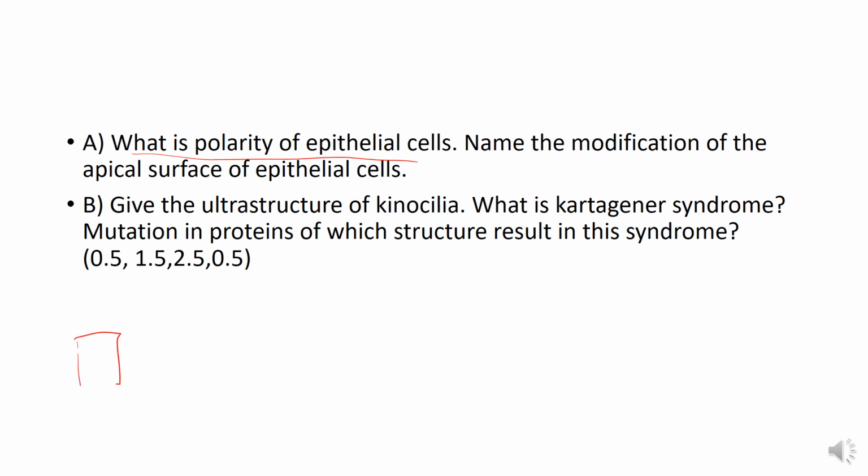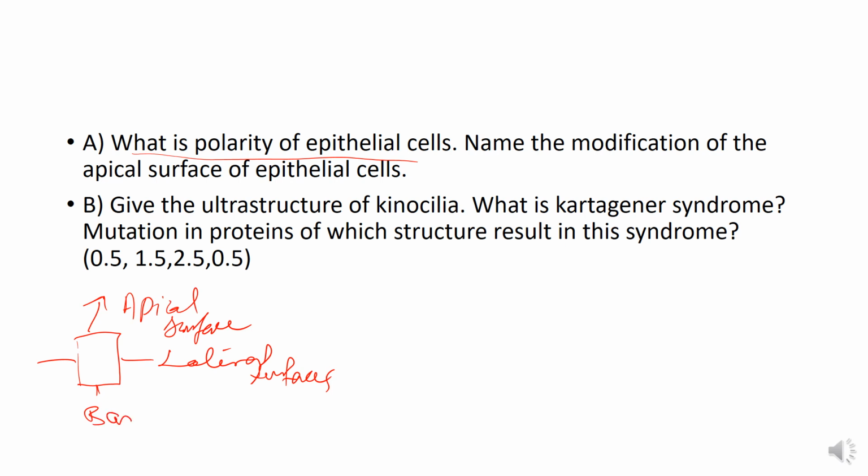Epithelial cells have an apical surface, which is the free surface and usually faces the lumen, then the lateral surfaces, which present the junctions between the cells, and the basal surface, which is in contact with the underlying basal lamina and has anchoring junctions which anchor the cell with the underlying tissue.